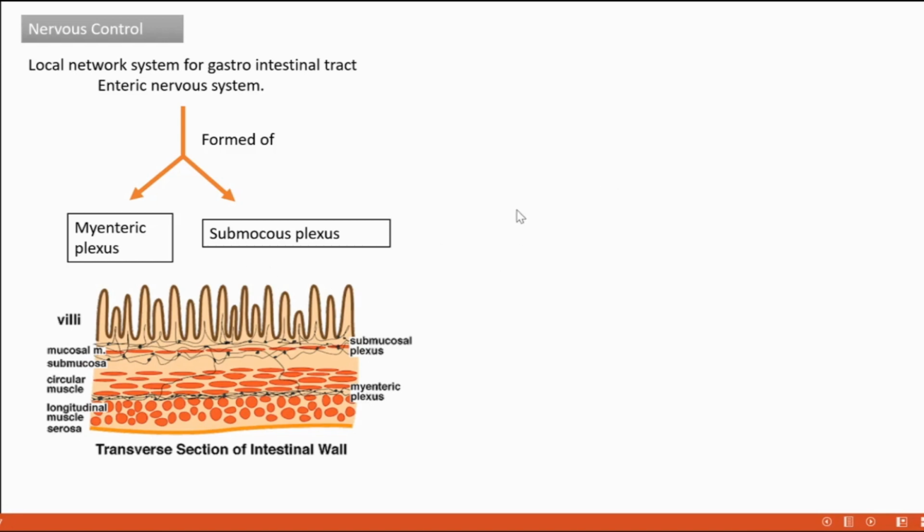Then one more system of nerves controls the gastrointestinal tract activity. What is that? Sympathetic and parasympathetic nerves of the autonomic nervous system. Most of the activities of the autonomic nervous system are involuntary. Involuntary means it's not according to our will.